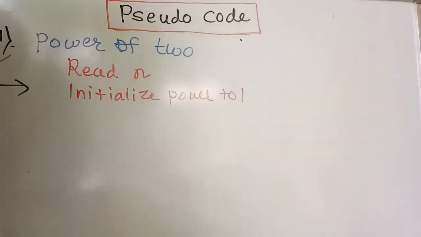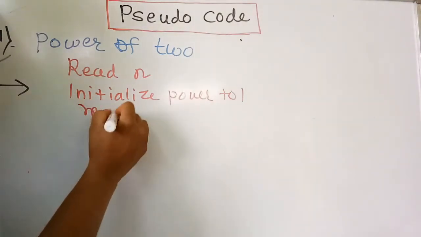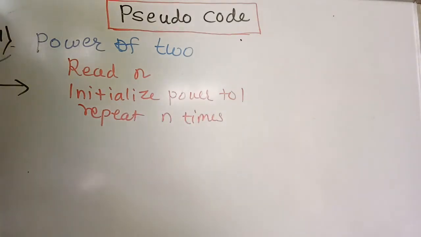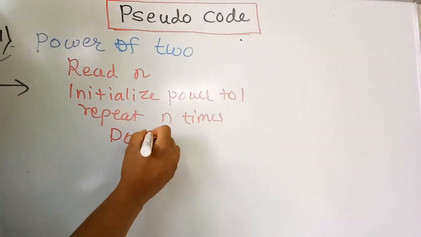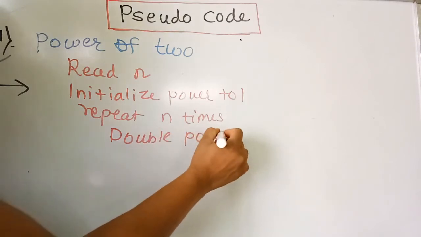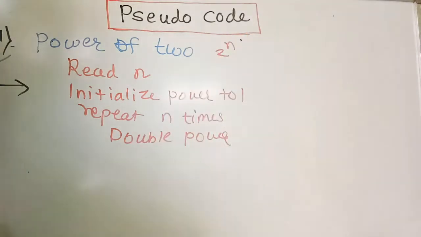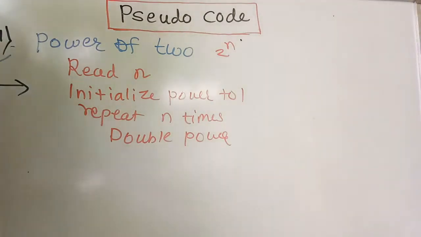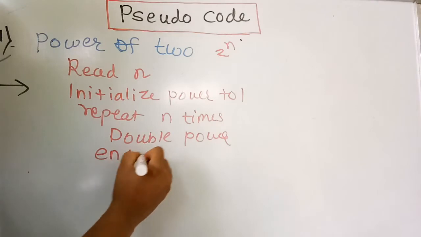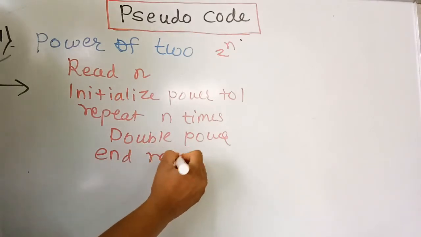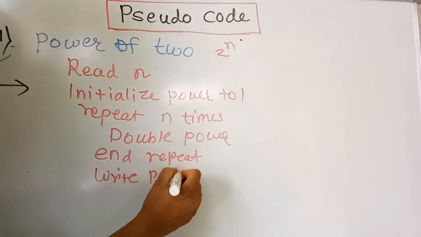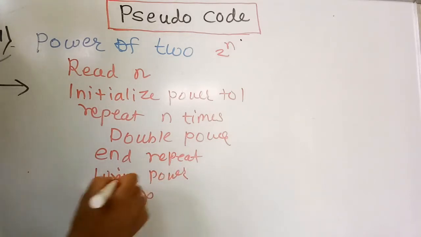Then repeat this procedure n times: double the power. Because you have to cover the problem for 2 raised to n, double the power. If it is over, then end the repeat. After finishing this, write the power and stop.